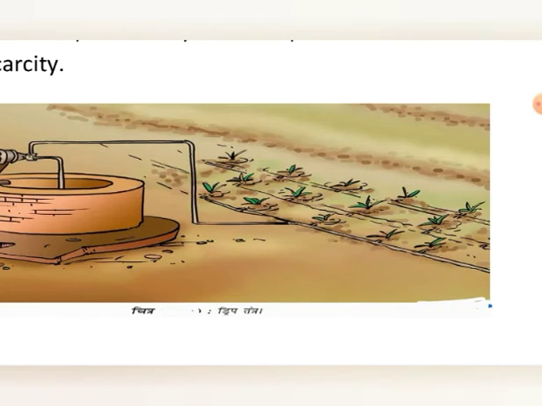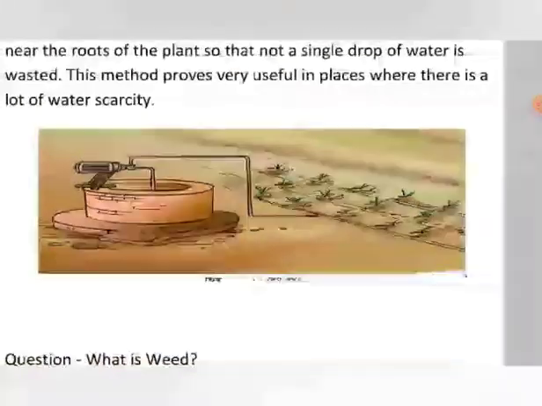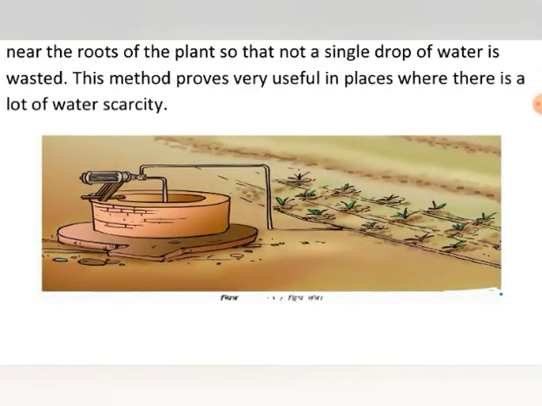So the water which cannot be absorbed by the roots of the plants is evaporated, so it is also wastage of water. But in the drip system, the water is sent directly to the roots drop by drop, and it ensures the water is not wasted even in a small amount.